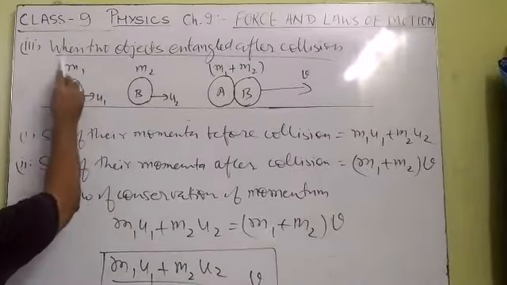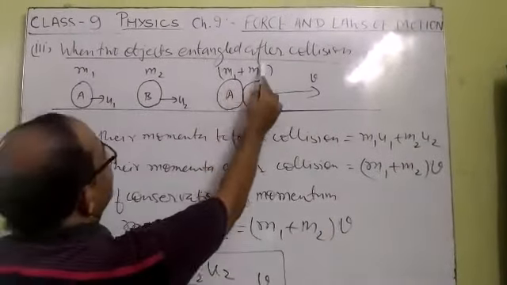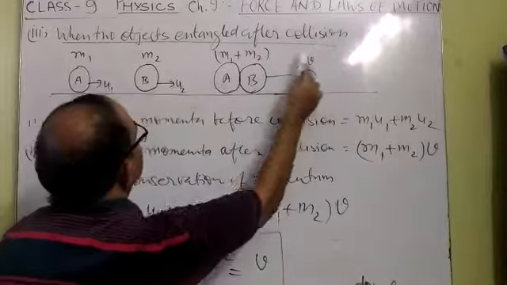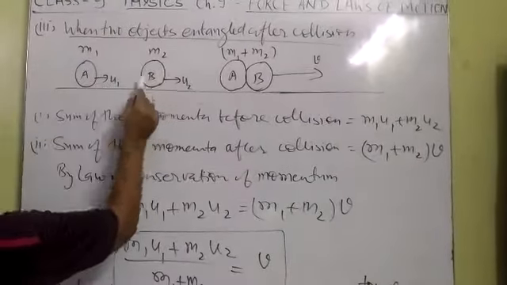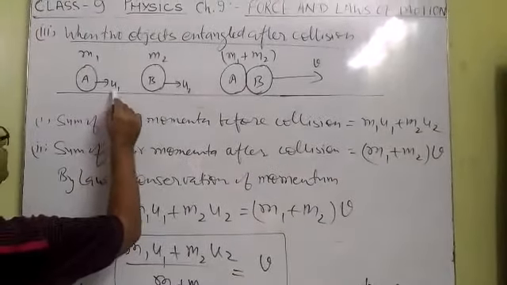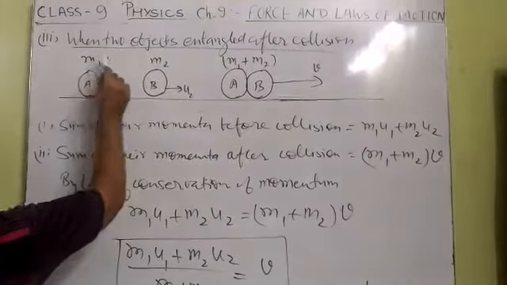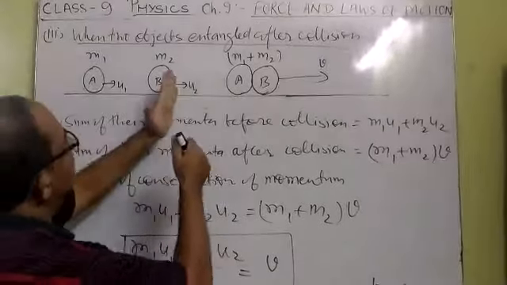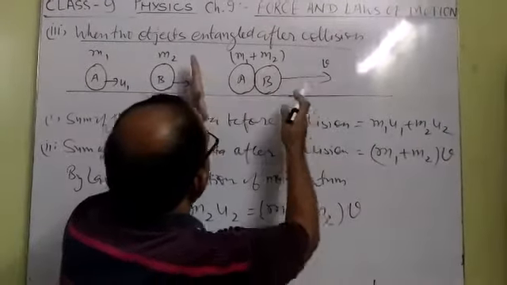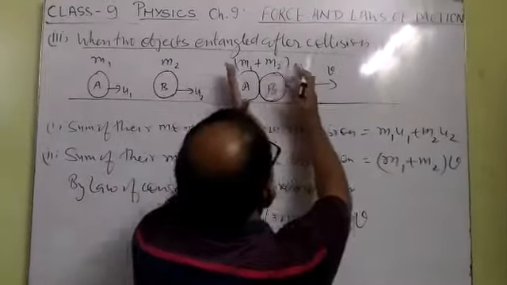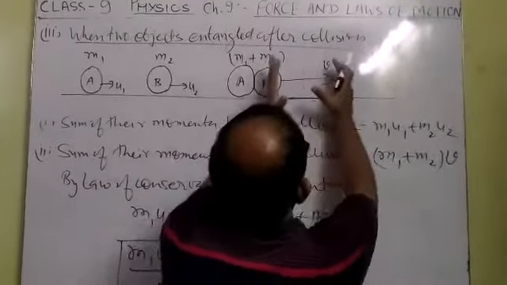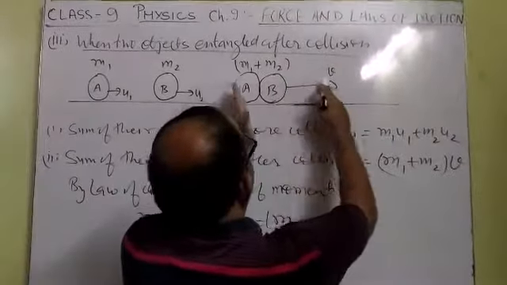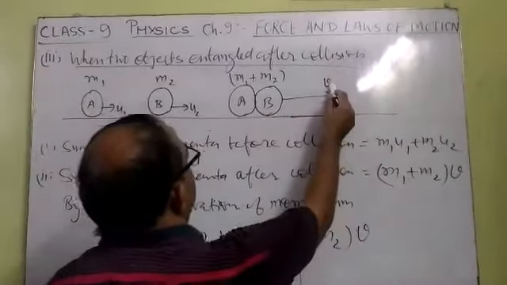Let us see the third case, when two objects get entangled after collision. Suppose there are two objects A and B moving with speeds u1 and u2, whose masses are m1 and m2. They collide when u1 is greater than u2. Means A applies force on B, and after collision they are not moving separately. Suppose they both move together in the same direction with a speed v.